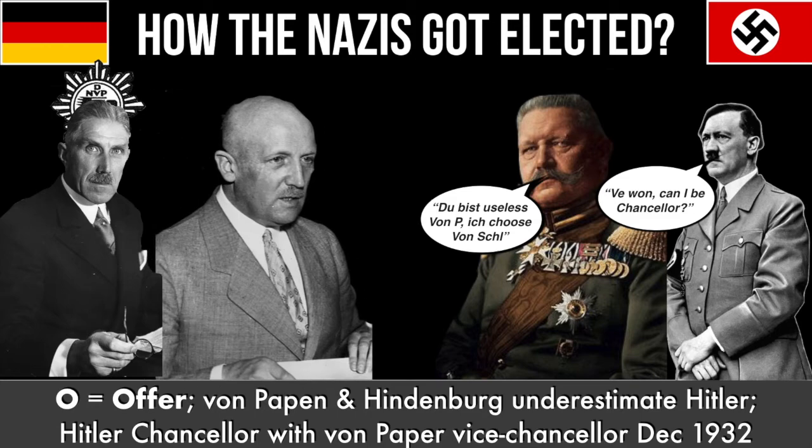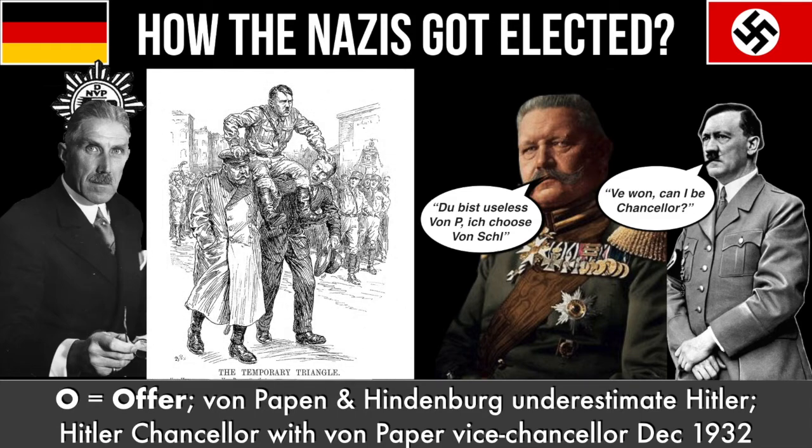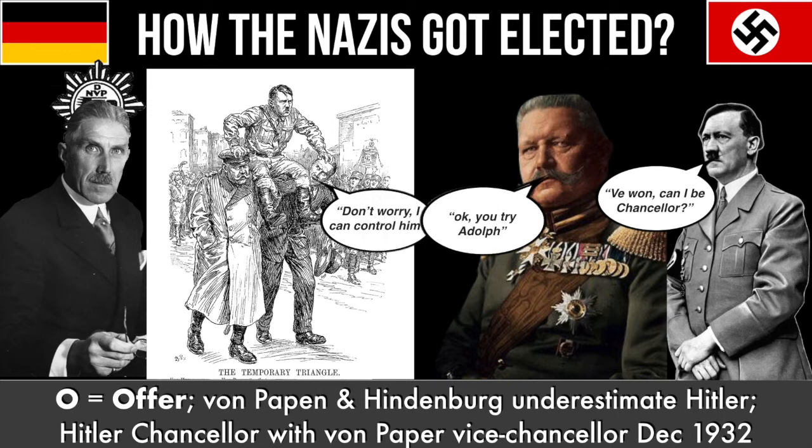So von Papen in December makes a deal with Hitler that Hitler will become Chancellor, but von Papen will be Vice-Chancellor. And then von Papen persuades the President Hindenburg to appoint Hitler as Chancellor. Both von Papen and Hindenburg underestimated Hitler. They thought they could control him. Why did they think this? Well, this comes on to our next point.